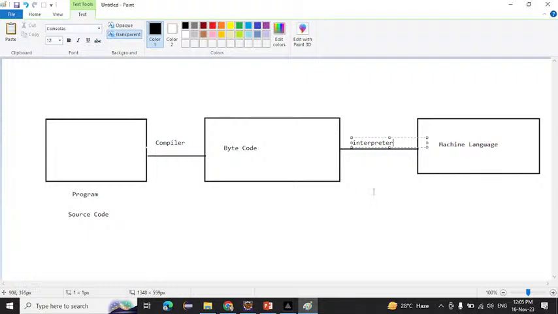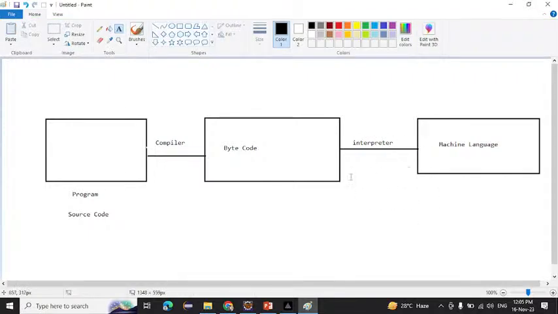Interpreter is like a translator. Suppose I know Hindi and you know Telugu, so there will be one person who will explain Hindi to Telugu and Telugu to Hindi. Same like that, the interpreter will convert byte code into machine language. Interpreter is like a translator, remember this. So this is how our program will work. If you write a program and run it, this is what will happen.